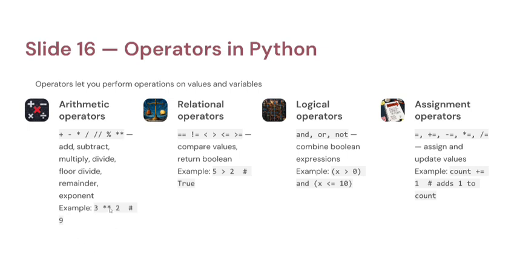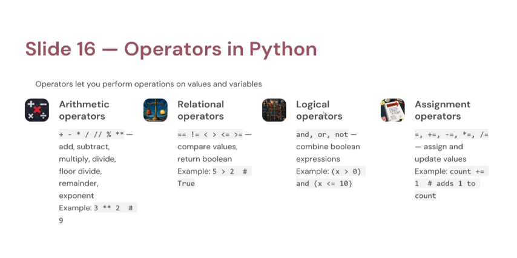Okay, so here we can see the example 3 power 2. So the answer is 9. Relational operators. They compare values. Like here we can see 5 is greater than 2, and it returns the output in Boolean, like always true or false. So here it is true, 5 is greater than 2, so the output will return us true.